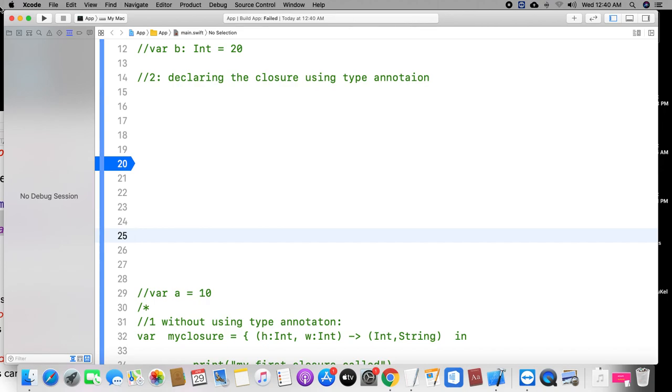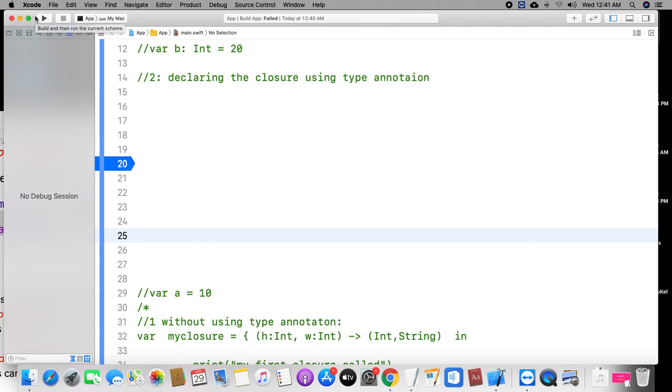Actually, you have seen how to declare closures using type annotation and without using type annotation. Finally, I am repeating: what is a closure? A closure is a variable. It stores a function. You can use this closure like a variable, and you can pass it as a parameter to a function. We have other concepts also, trailing closure and escaping and non-escaping. We can do other videos. Trailing closure will be one video and escaping and non-escaping will be another video.